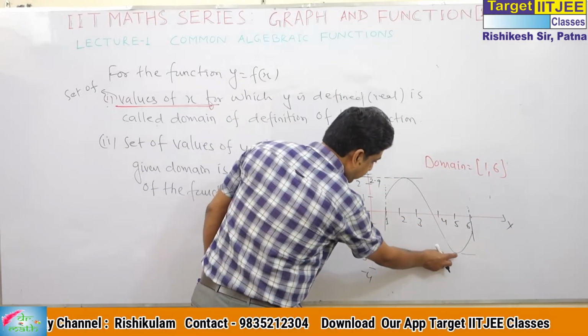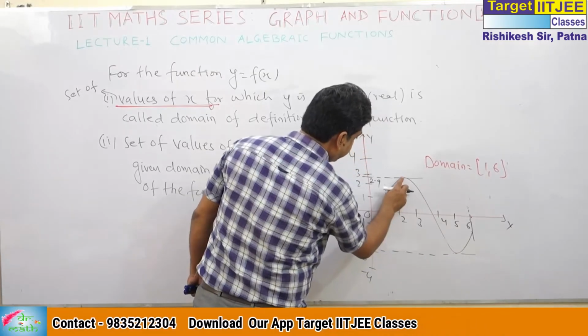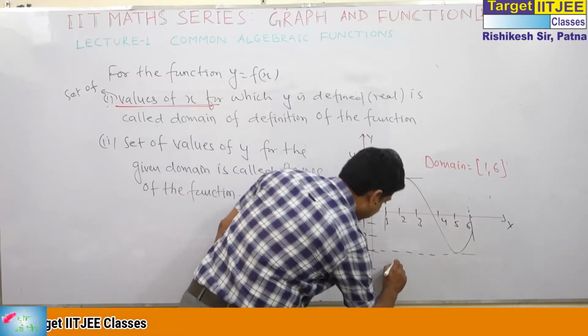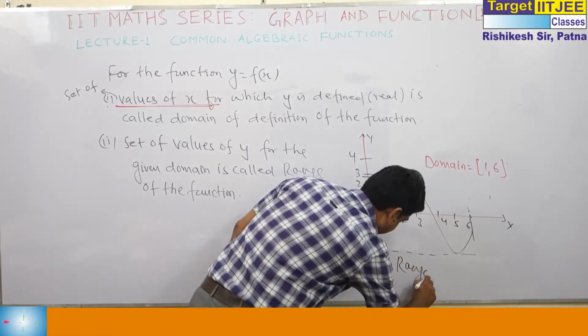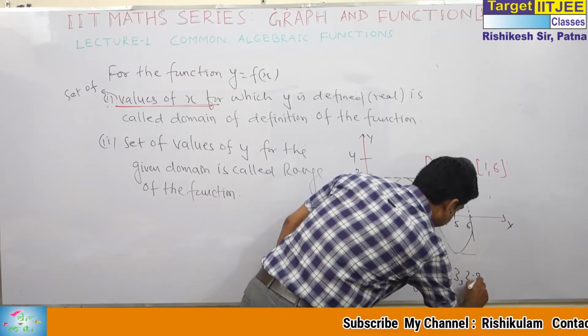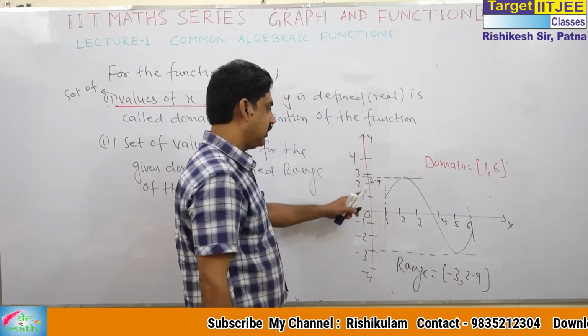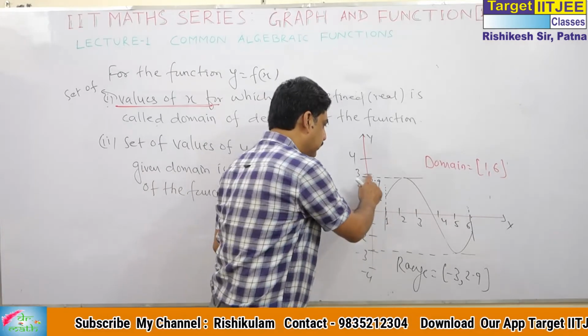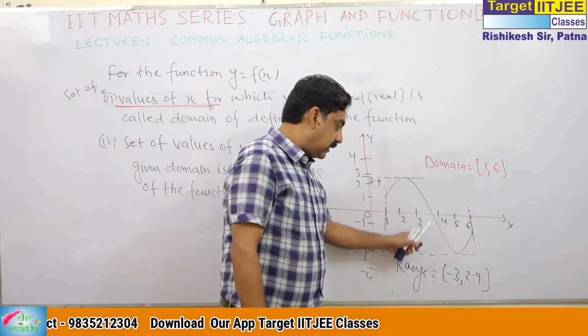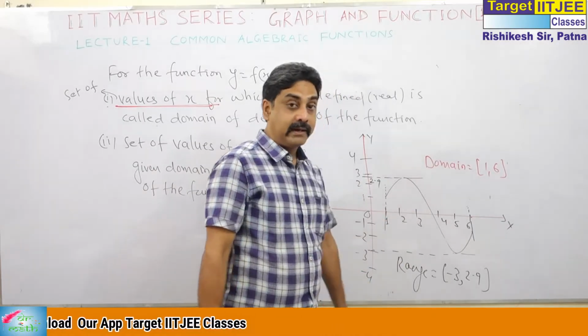The minimum value of y is minus 3, and the maximum value of y is 2.9. You can also take 3 as per your graph, but as this graph suggests, the range is minus 3 to 2.9. If you write minus 3 to 3, it's also correct depending upon the position of the graph. So this is the meaning of domain and range.